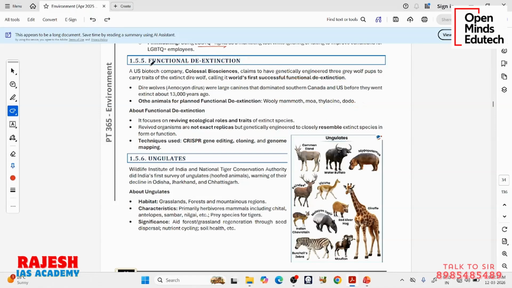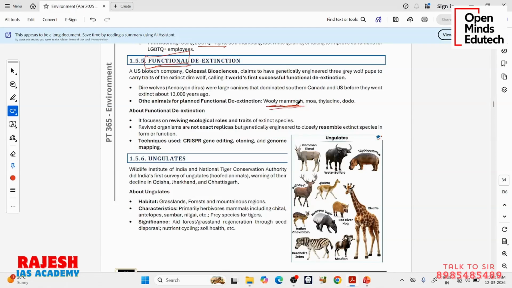So if you create a new animal which plays the same functions as they used to play at one time, it is called functional de-extinction. Okay, like every animal has some functions. In the past, these animals like woolly mammoth are usually seen in the cold ice areas. You see these Ice Age animated movies, etc. There woolly mammoths are shown.